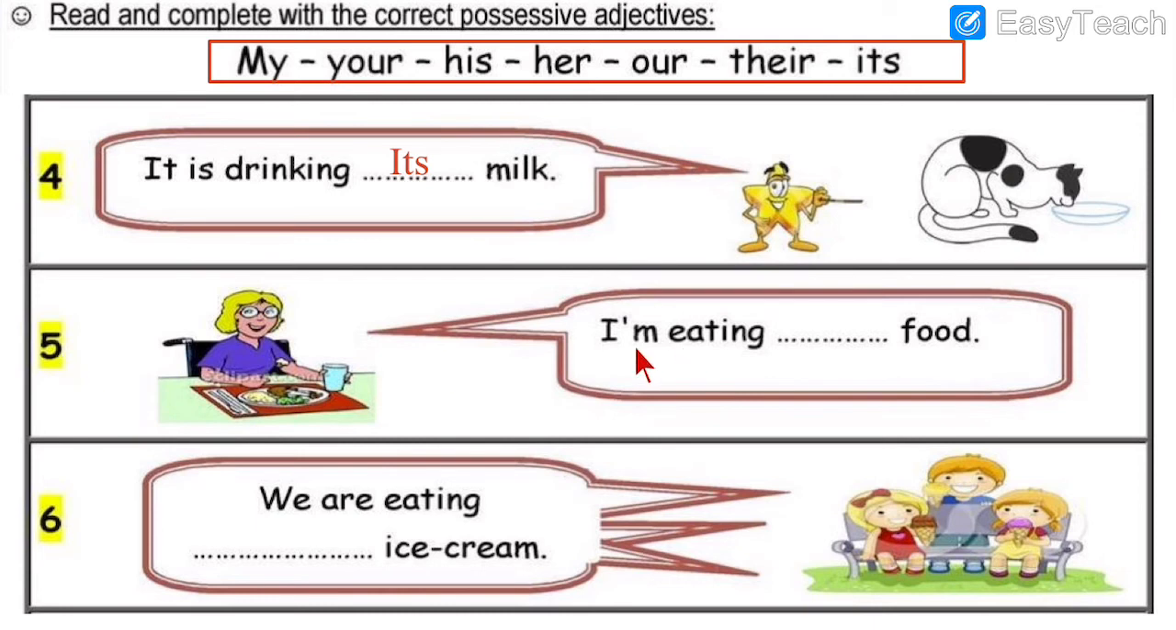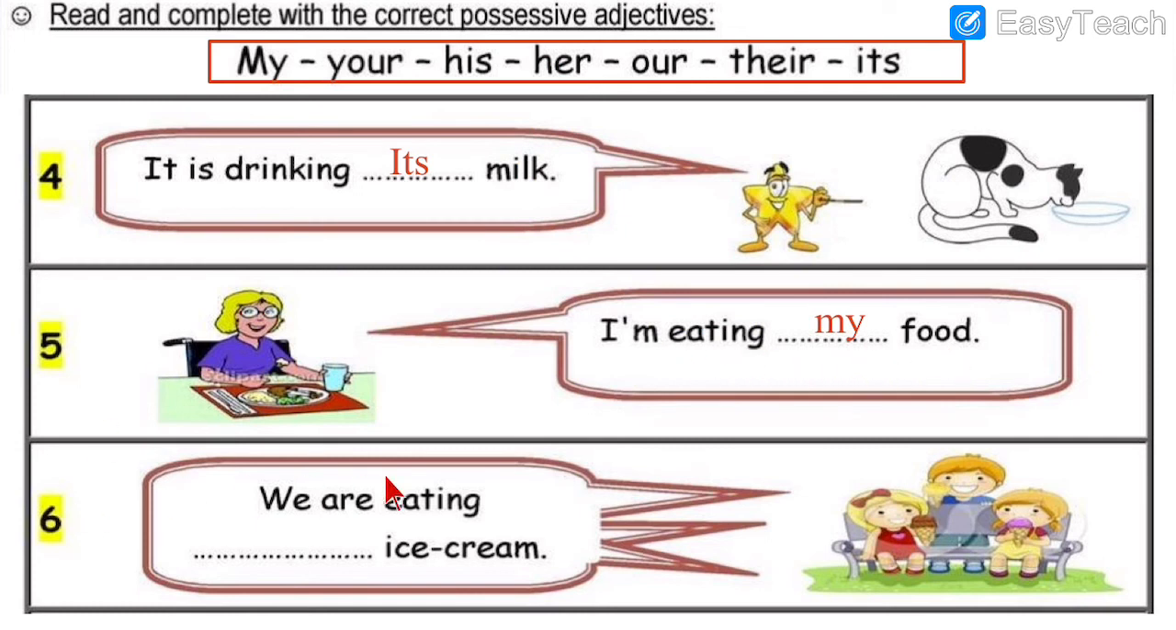Number 5. I am eating dash food. So, I am eating the food. So, whose food it is? It is my food. Of course, because I am eating the food, so it is my food. So we write M-Y, my, and put it in the blank. I am eating my food.